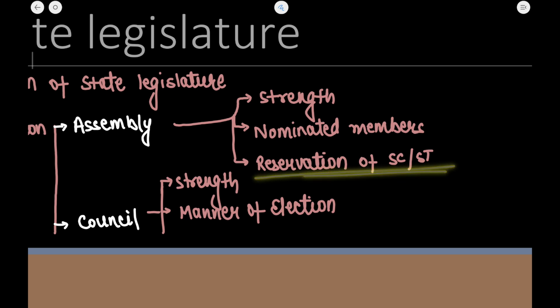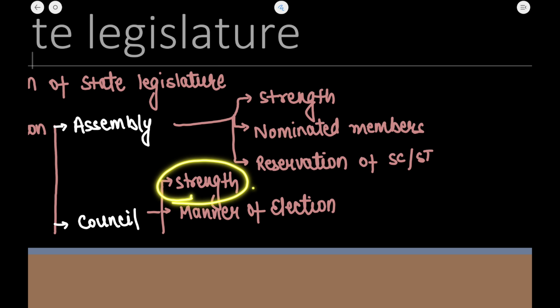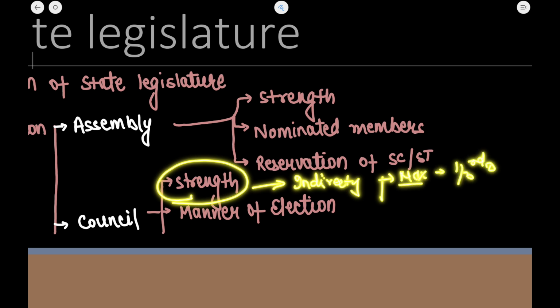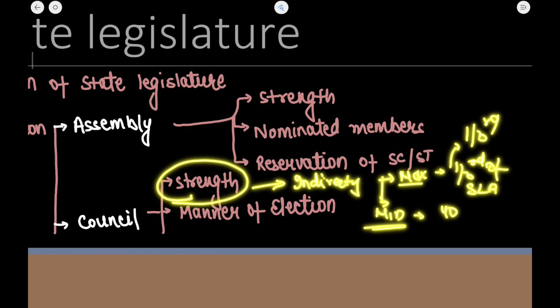Now the seats are reserved in the state legislative assemblies for the scheduled caste and scheduled tribe on the basis of population. What about the strength of the state legislative council? So the members of the state legislative council are indirectly elected. This you need to know. The second point is that the maximum strength of the state legislative council is fixed at 1/3 of the total strength of the state legislative assembly. Okay, 1/3 is the maximum strength. And what is the minimum size? The minimum size is 40 members.